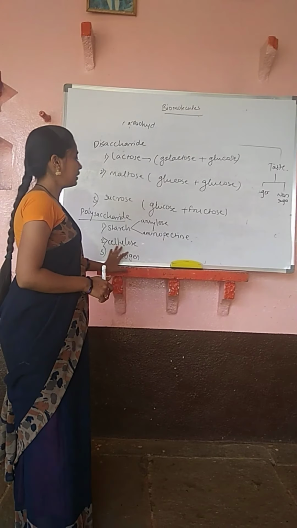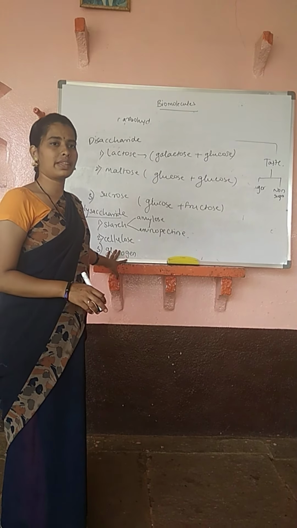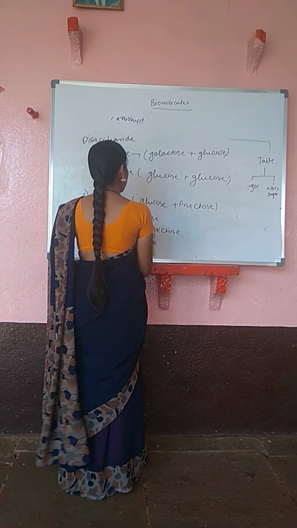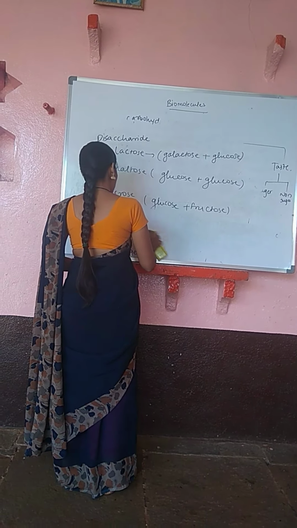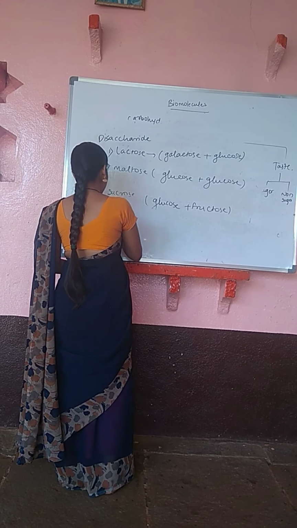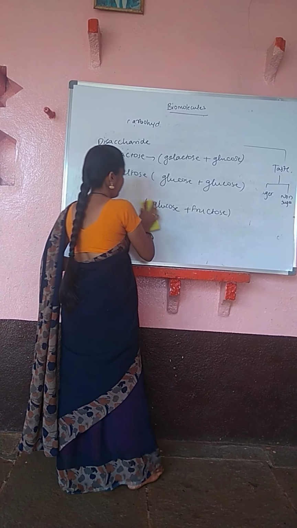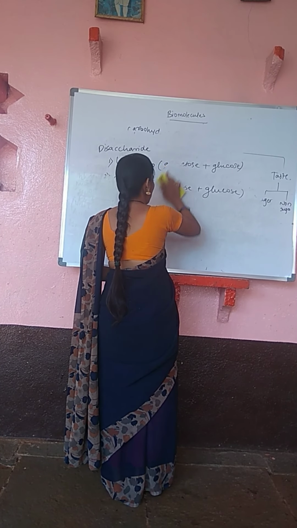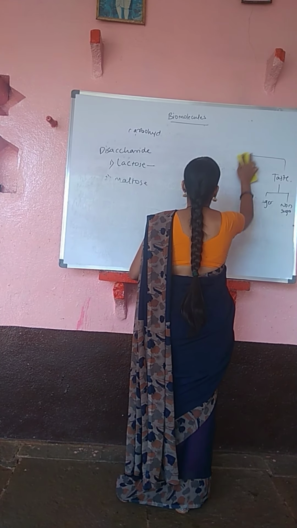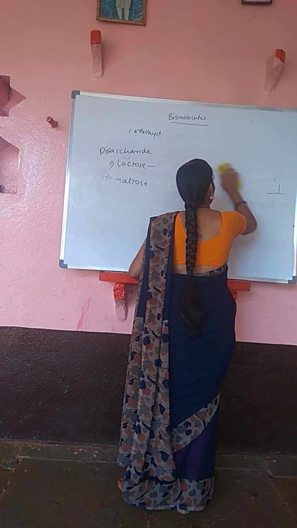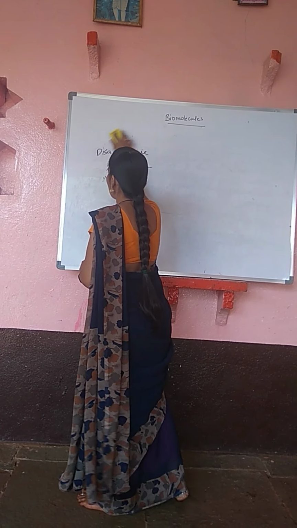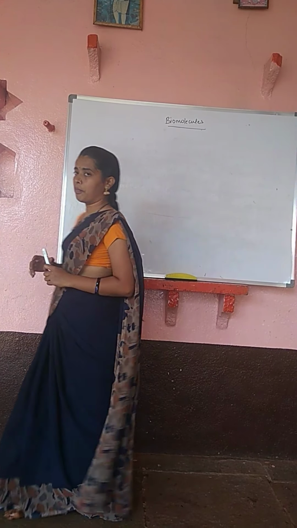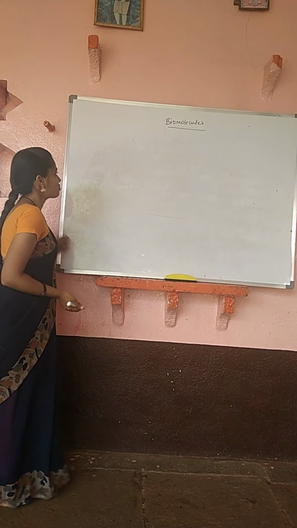After completing this carbohydrate part, today we will study about protein. Okay. So what is meant by protein, where it is found. Keep it in your mind. This protein is a nitrogenous compound and it is required by our body. It is very, very important to make us healthy and to grow the organs or body properly. Okay. So come to the next one, that is protein.